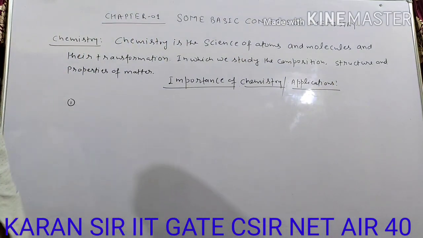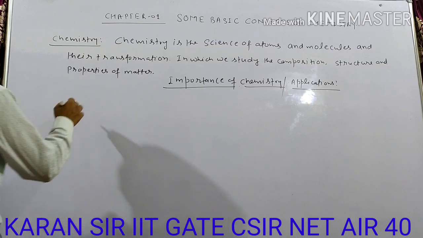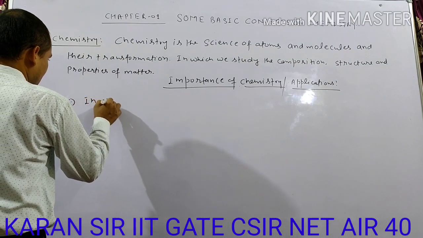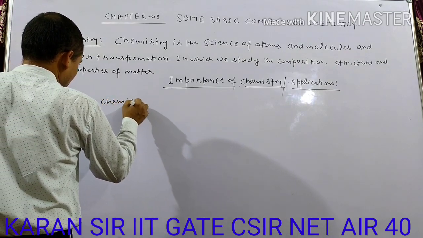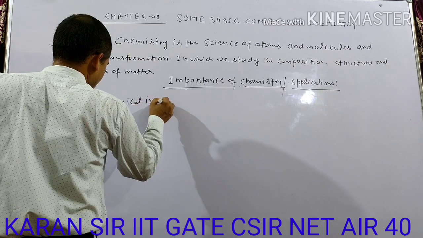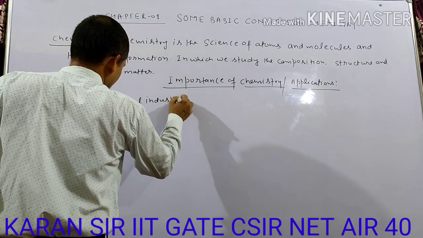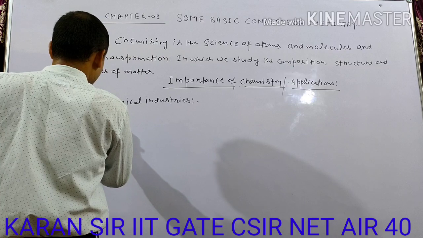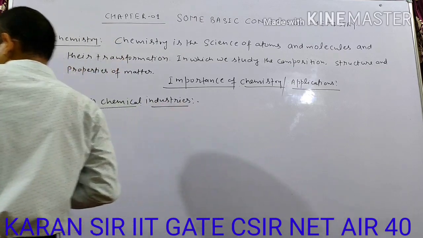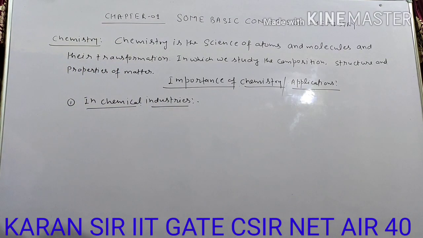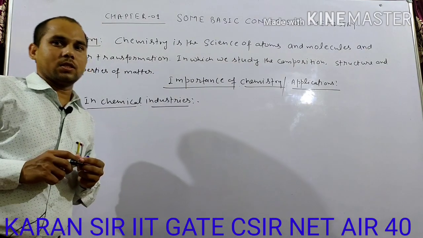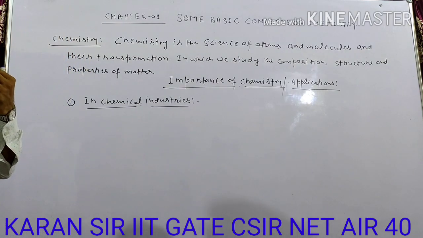Number first, in chemical industries we study chemistry.